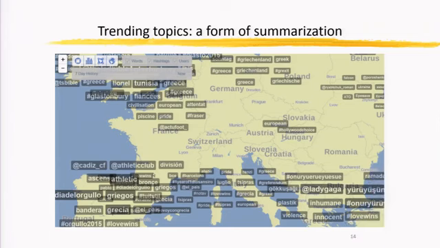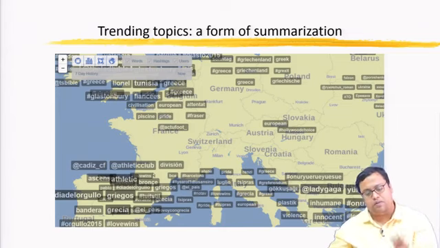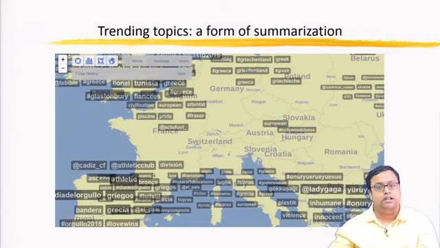Trending topics, that is also a form of summarization. So, we can see in which part of the world which kind of topic is more common, usually done in Twitter. So, in Twitter there is the geocode which is also kept in the Twitter tag. So, if you want to know in which part of the world which text is becoming more common, then I can know whether the rumor is spreading, why it is spreading, this and that.